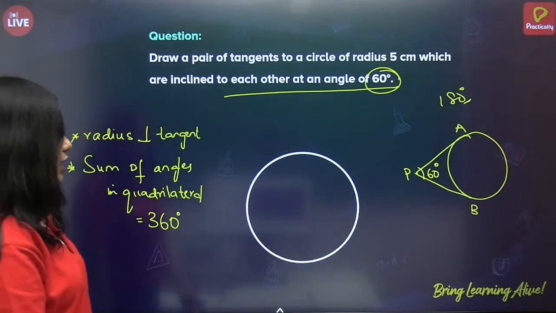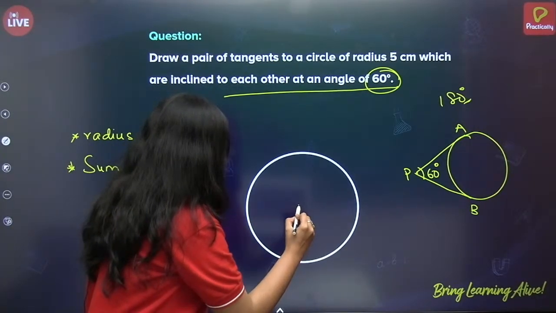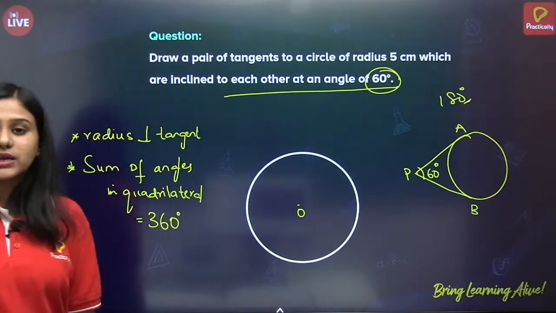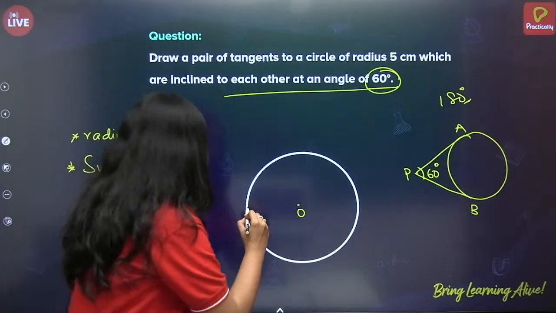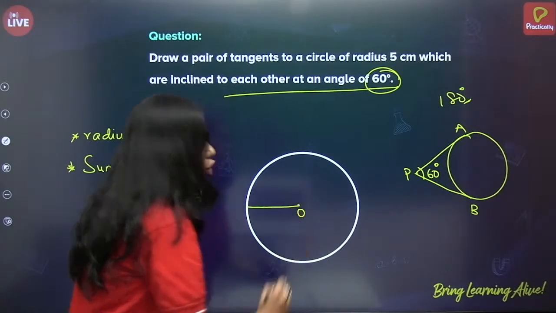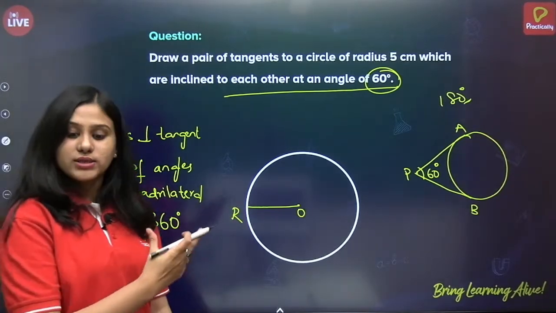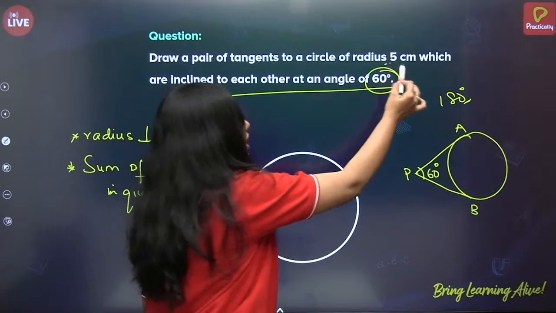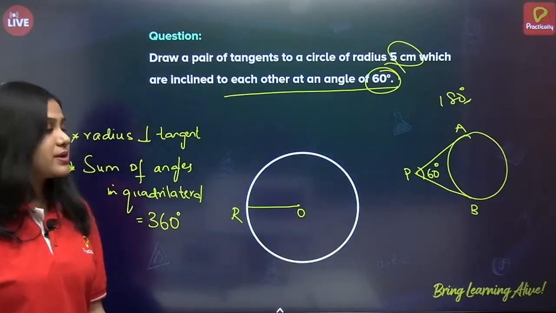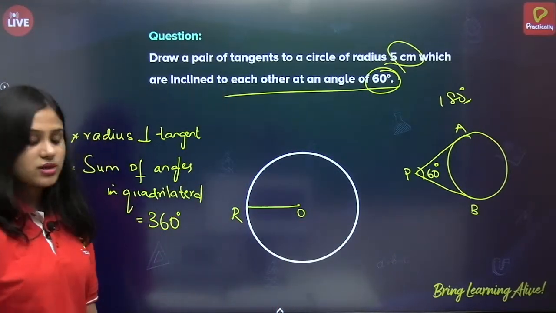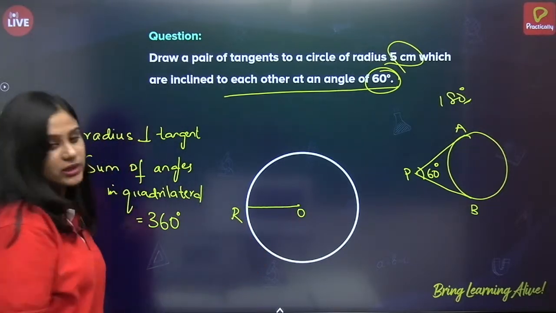So what do I do? First, let us name the center as O. And let us draw a horizontal radius OR. What is the radius? This will be 5 centimeters only, because this is a circle of 5 centimeters. So first draw a horizontal radius.